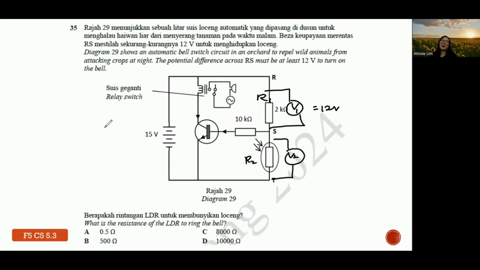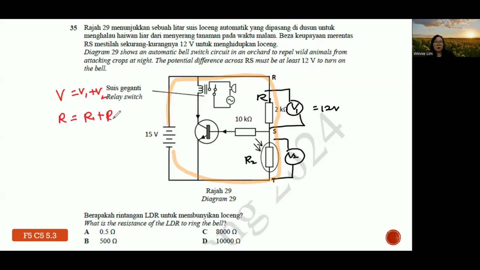So actually this is a potential divider circuit. Basically there is a formula for this, and a lot of times students do not know how to derive the equation. The formula is not given in the formula list. So now teacher will guide you through the idea. I always tell students, if you don't see so many parts, or if you just look at this alone, it's actually back to some sort of series circuit. Notice or not? So current should be the same. But then voltage is what? Voltage is V1 plus V2. Similarly, what is total R?